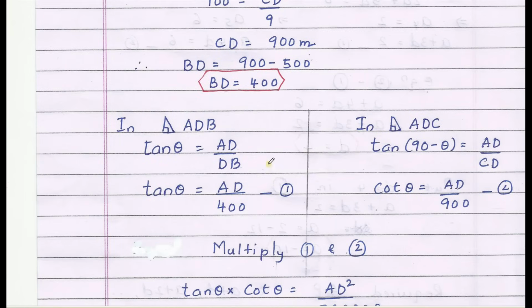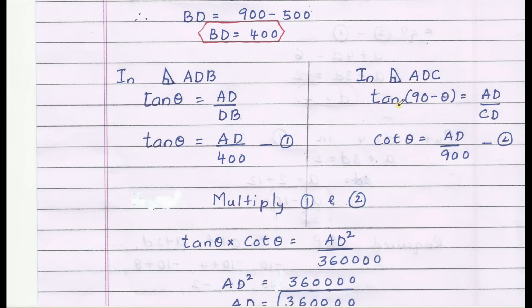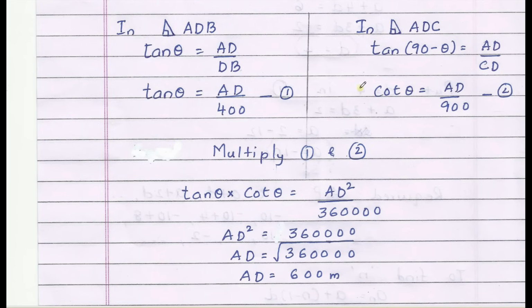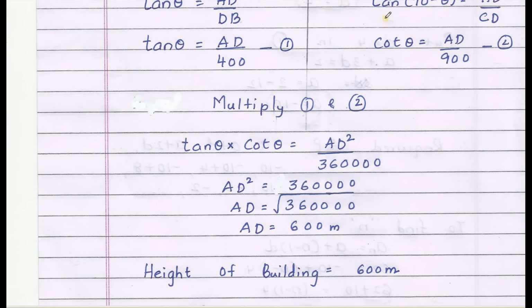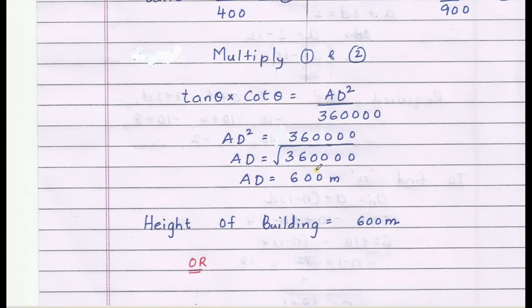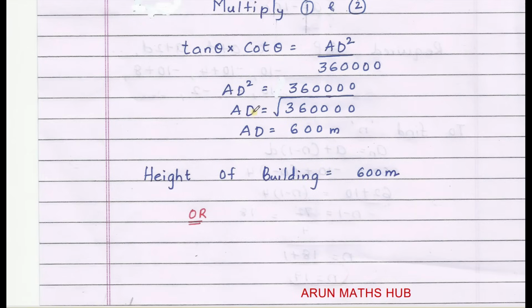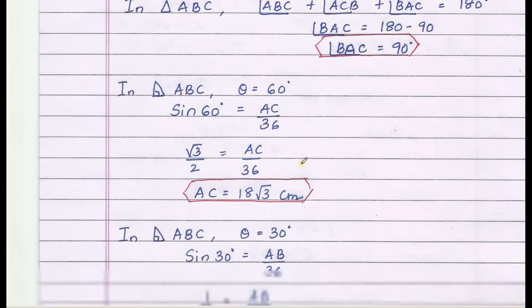By using tan ratio in both the right angle triangles and multiplying equation 1 and 2. Here tan of 90 minus theta, they have given the complementary, complementary means tan theta and complementary is cot theta, otherwise tan of 90 minus theta. So what we get is tan theta equals 80 by 400, cot theta equals 80 by 900, multiply tan theta into cot theta will cancel out, 80 square into 900 into 400 is 3,60,000. Therefore the square root of 3,60,000 is 600 meters. Therefore the height of the building is 600 meters.